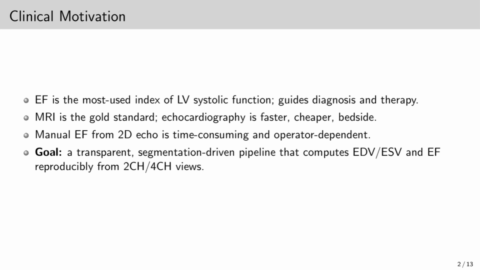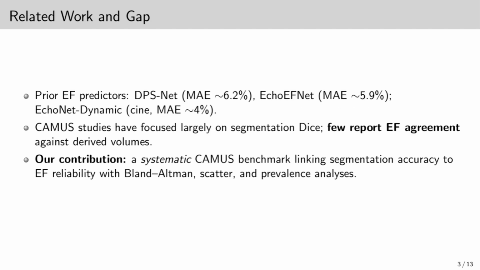So, our aim is simple: develop a method that automates EF estimation in a way that is consistent, fast, and still interpretable for clinicians. Deep learning has already been applied to EF prediction. DPSNet reported a mean absolute error of 6.2% with correlation 0.87.